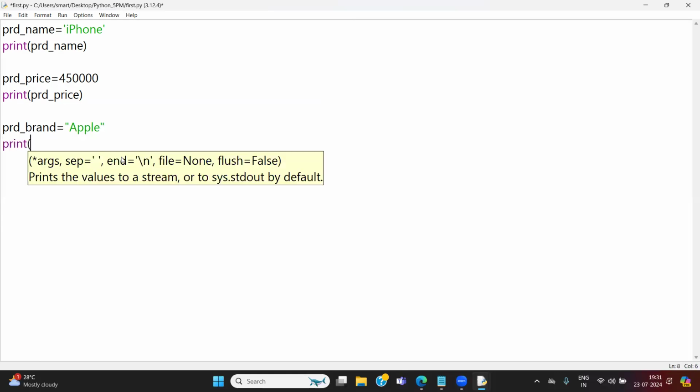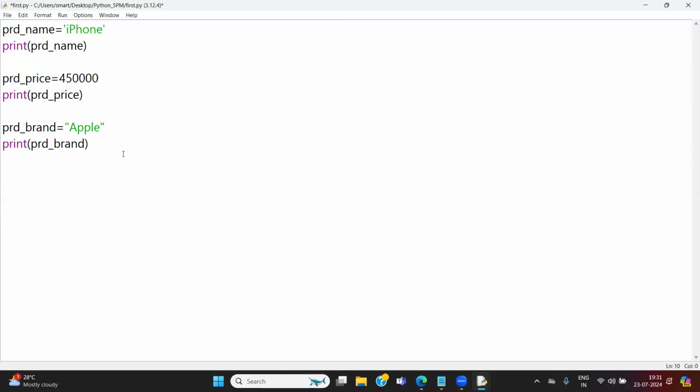Print prd brand. Just save it. How to save the file? Control S, saving, or go to file, go to save. Now go to run option, go to run module, or click on F5.